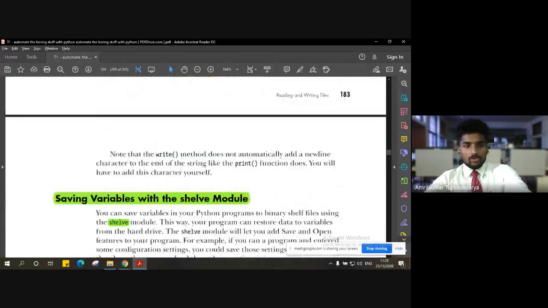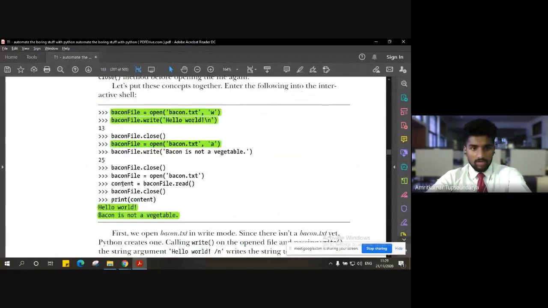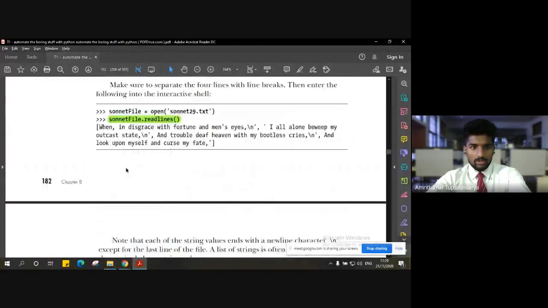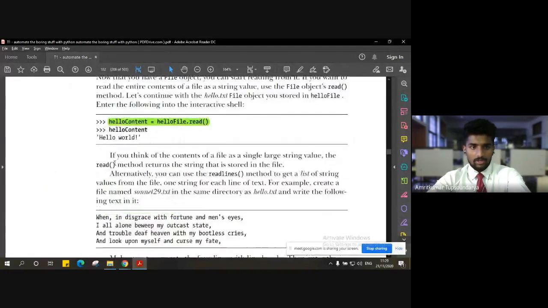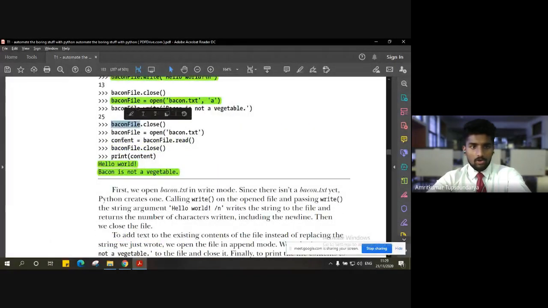Right? So having discussed this background, let us move a little ahead and try to save the variables, right? Whatever variables we have created, for example, sonnet file is a variable, and again the bacon file and content, these are all variables, right? Now, these variables are only present till you have that session running, or that interactive shell running, right?